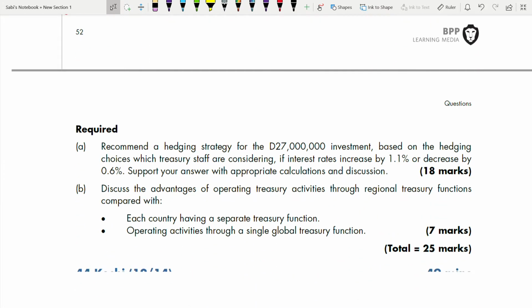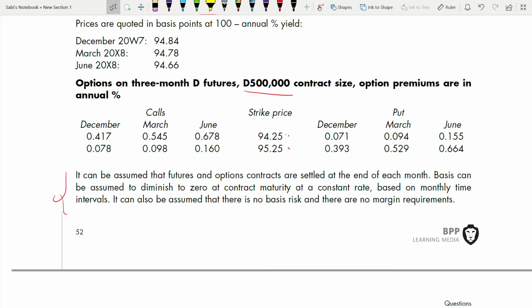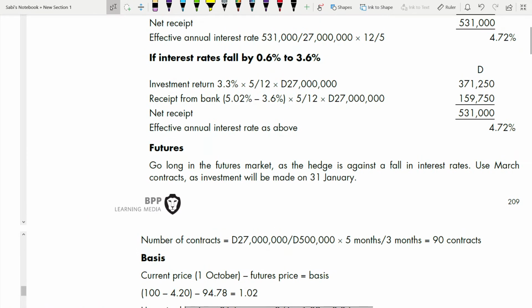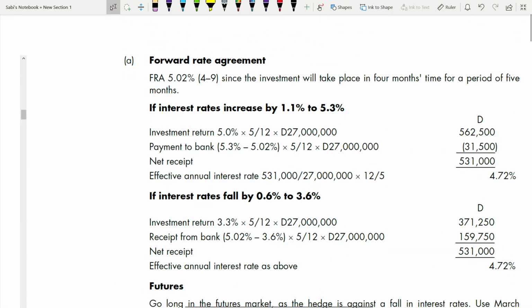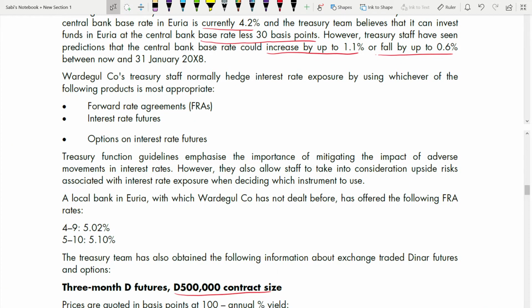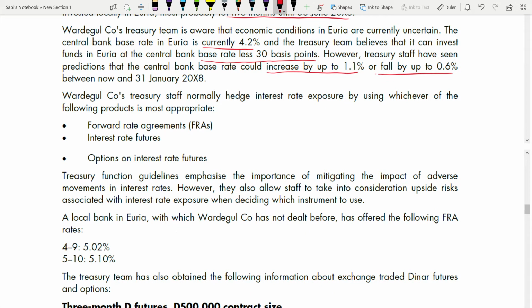So we have to hedge 27 million dinar. Okay, so starting with FRA. FRA rate 4 and 9. How are you starting? You are starting like this. What is the date today? Now. And the next date, 31st Jan 2008.